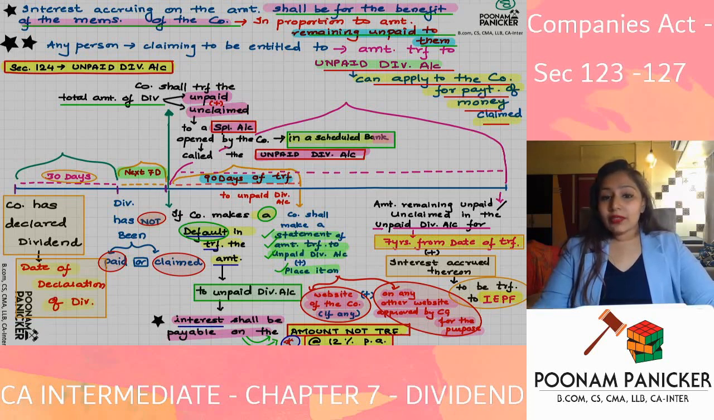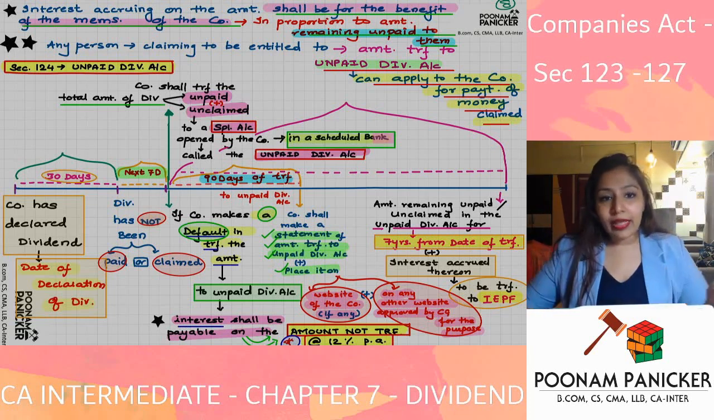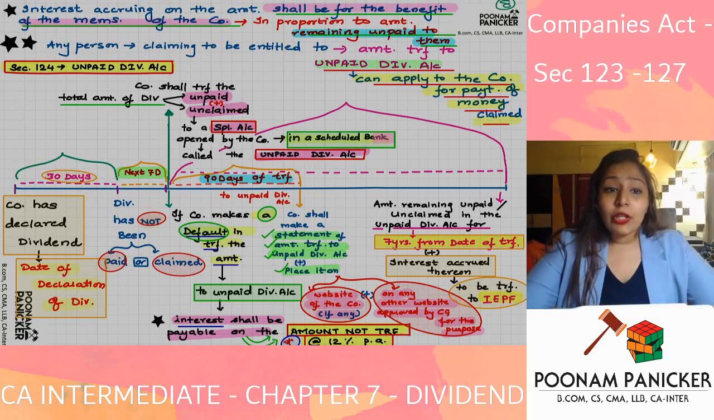But any amount which is unpaid and unclaimed in the unpaid dividend account for a period of how many years from the date of the transfer? 7 years from the date of the transfer is going to go to which fund? Investor Education and Protection Fund, along with the interest on it. And IEPF is a government fund which is set up under section 125. Okay guys, so this completes the provision of section 124.